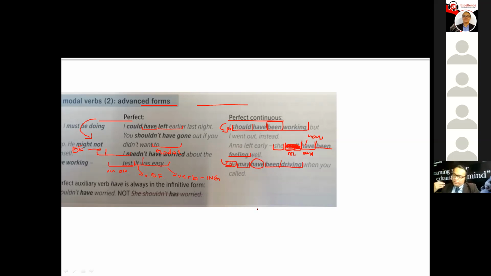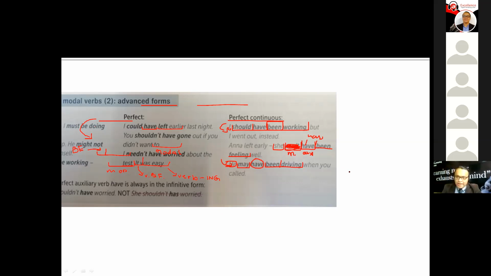So when you use this tense, what are you talking about? You're talking about an action that was progressing, that has started in the past and continues right now. It's still going on right now. For instance, in this example, I should have been working.